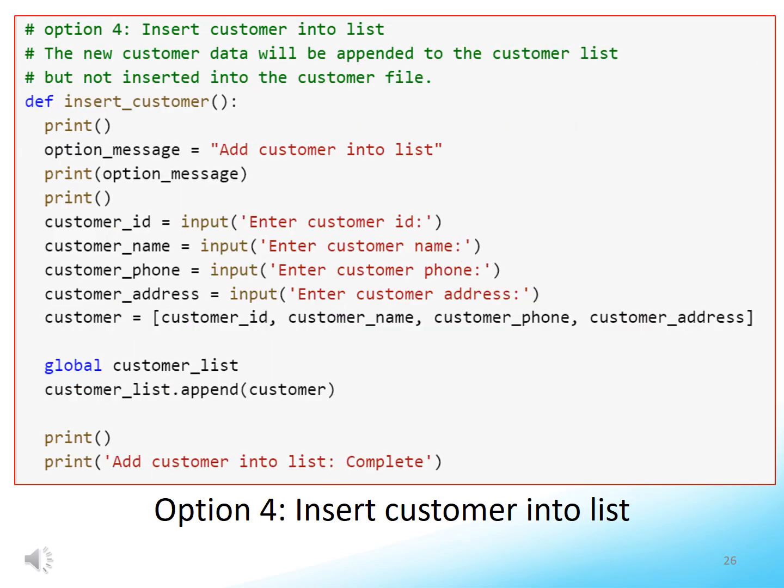This slide demonstrates the code for reading customer data from the console, and appending the data to the customer list. No data validation is performed. So, the program will accept junk data, such as a funny phone number.